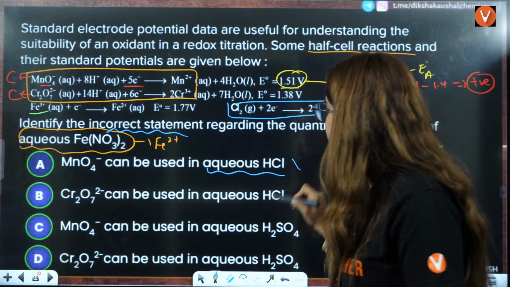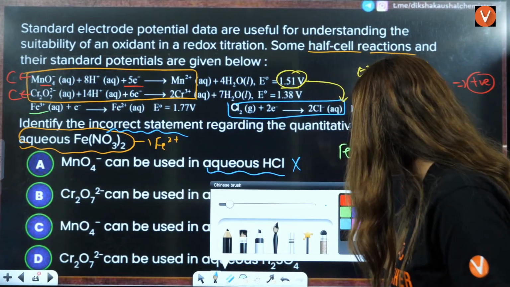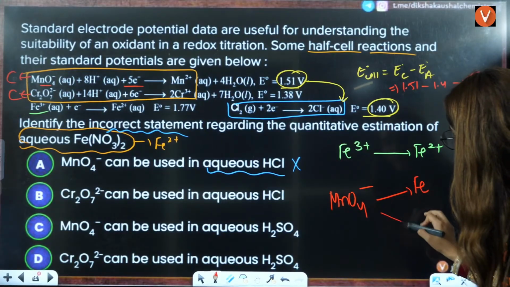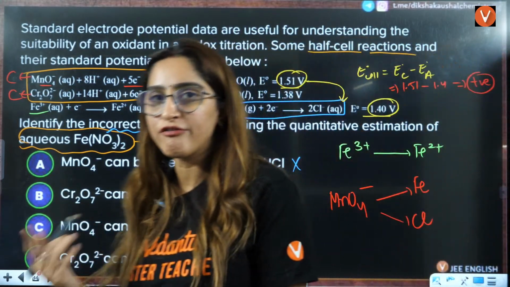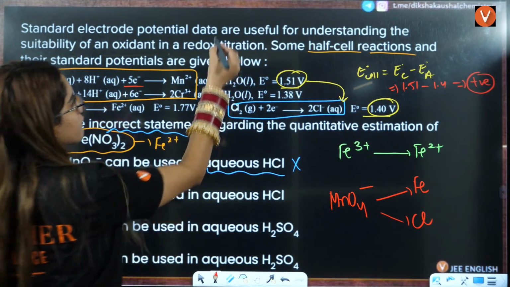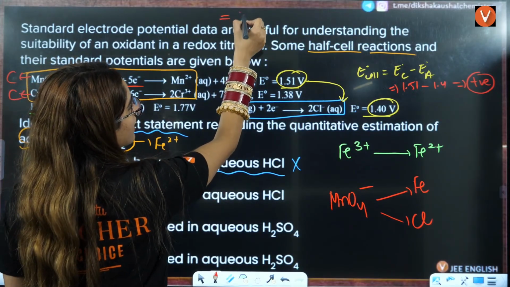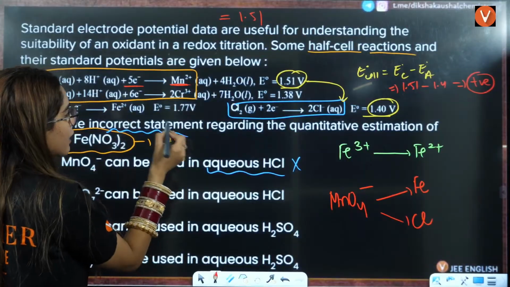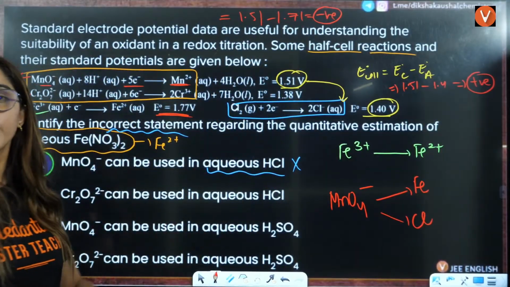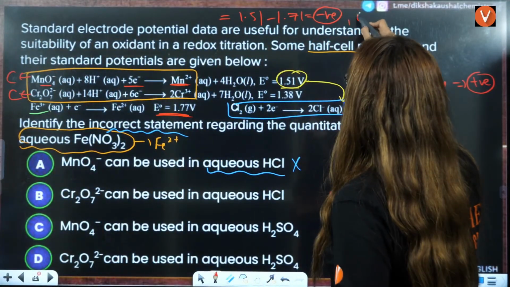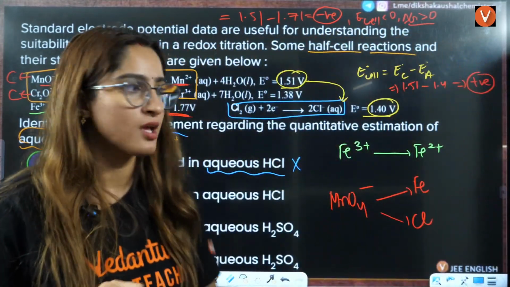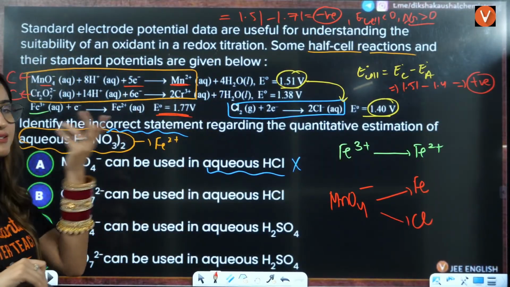That is not possible. Why? Because if you have MnO4 negative, it has two choices, Fe or Cl. So rather than choosing Fe, it will choose Cl here, right? Because the reason is when you put E naught cell, 1.51 is that of Mn, and for this reduction potential is minus 1.71, that is coming out to be negative. So if E cell is negative, then delta G is positive. That means it is a non-spontaneous reaction. That means it will not be able to oxidize this iron here.